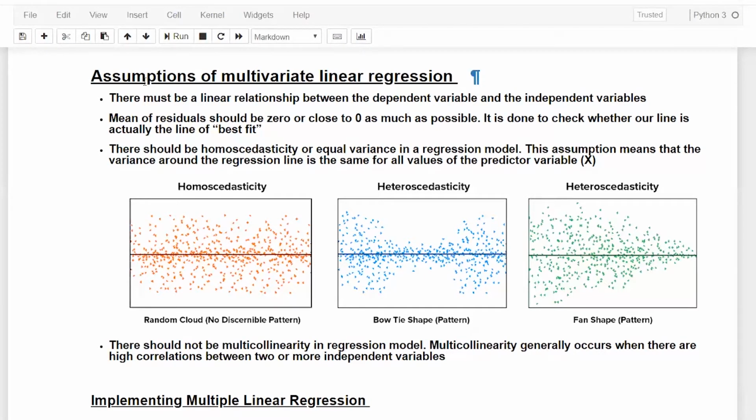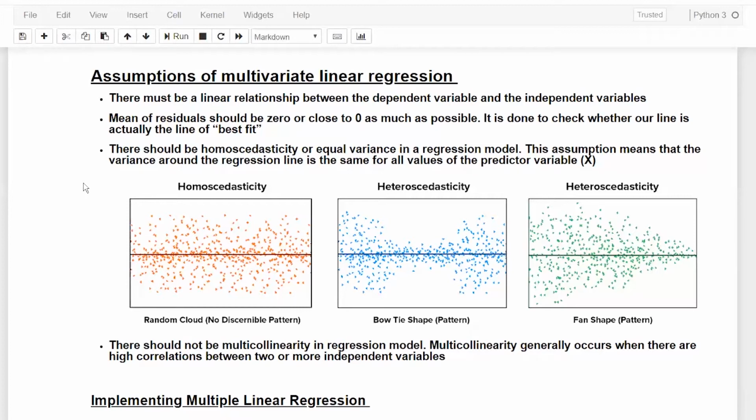So the mean of all those residuals should be zero. For some of the observations we will be under predicting, and for some we will be over predicting. But when I take the mean of all the residuals of all the predictions, it should be close to zero, right?